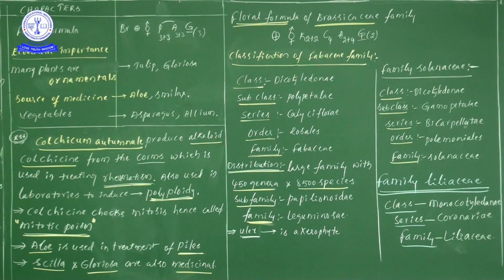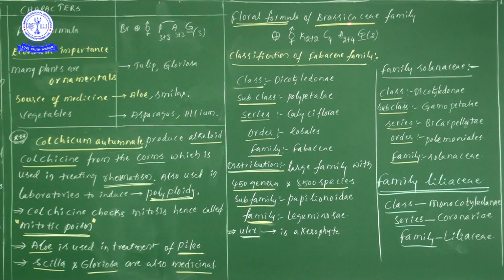Now here is one more important point to discuss. Next, the floral formula of Brassicaceae family members. Even in the textbook they have given information on the floral formula of Brassicaceae members. Brassicaceae members, the best example is mustard. There, what is the information? Actinomorphic condition.